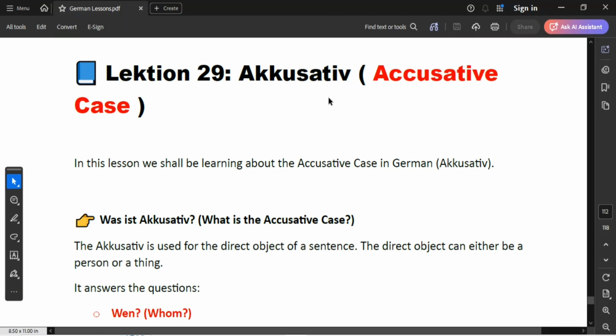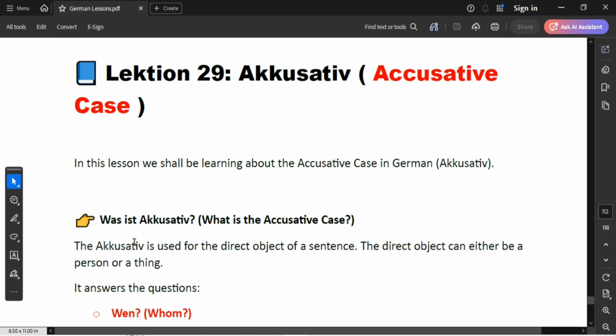Hallo Leute, willkommen zur heutigen Lektion, and we shall be looking at Lektion 29, whereby we shall be looking at the accusative case. I'll start by saying that in this lesson, we shall be learning about the accusative case in German. And the first question which we need to ask ourselves is, was ist Akkusativ? What is the accusative case?